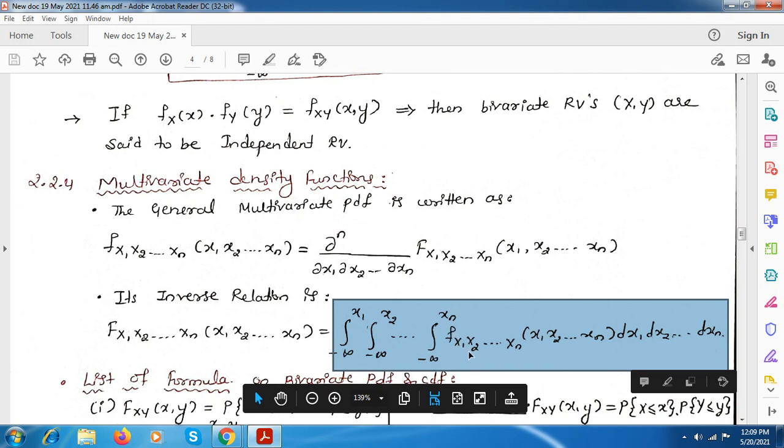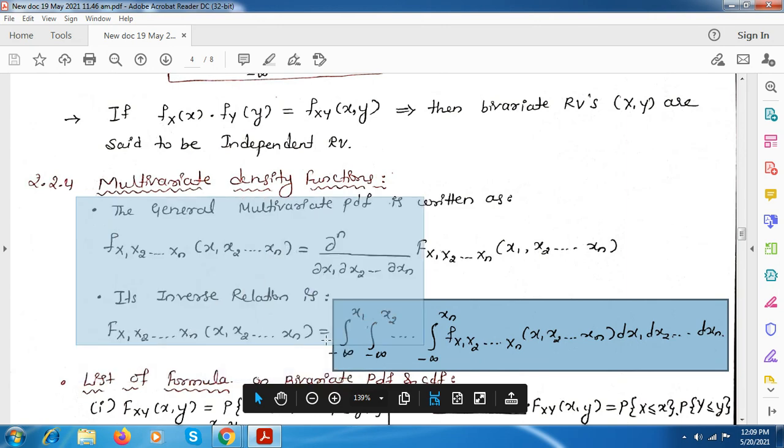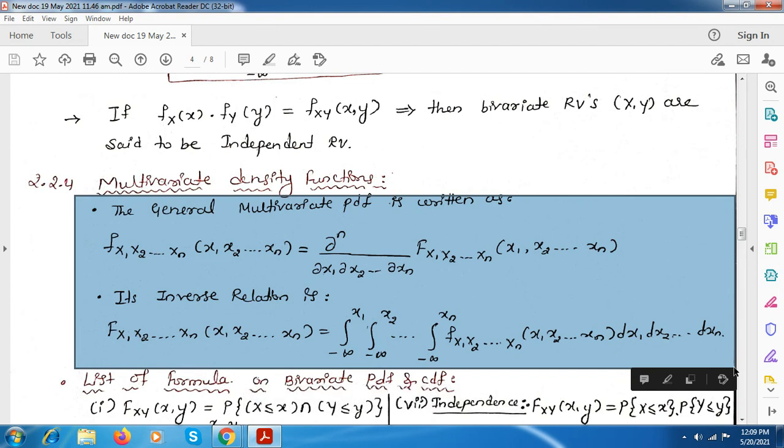And here it is the PDF for x1 to xn, and here it will be dx1, dx2 up to dxn. So you just write down both the PDF and CDF equations. These are the general multivariate equations.